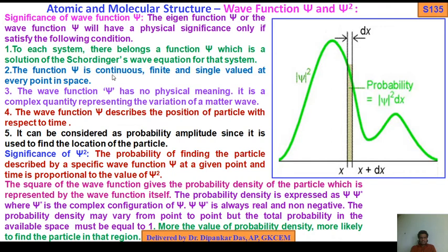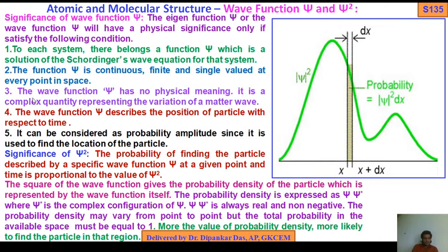The function psi is continuous, finite, and single valued at every point in space. The wave function psi has no physical meaning. It is a complex quantity representing the variation of a matter wave. This is the wave, and this is the probability, which is psi square or psi star psi, the probability between x and x plus dx.